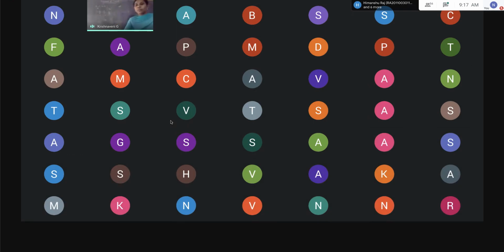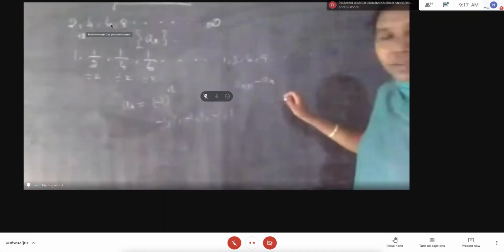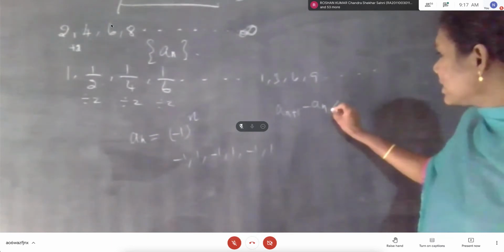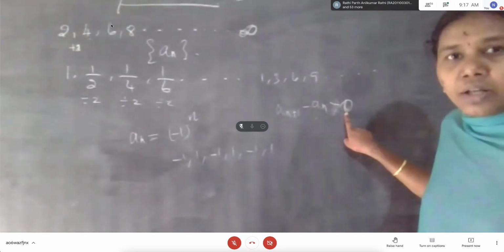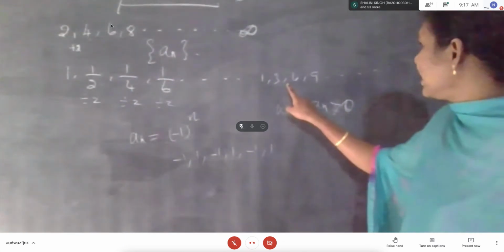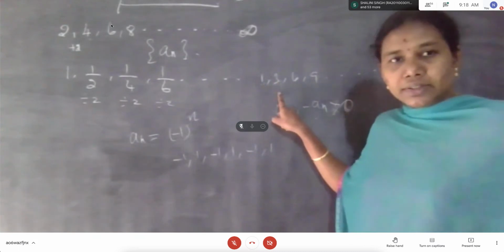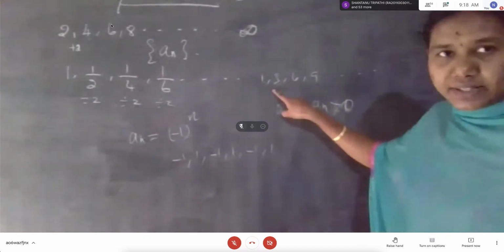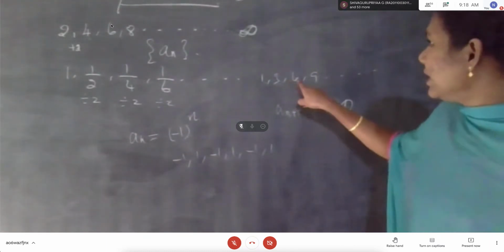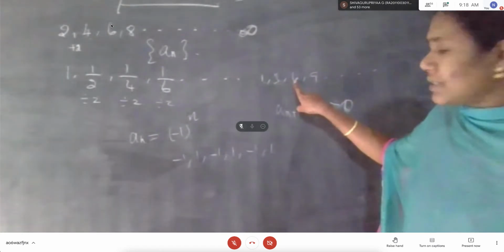Guys, listen here. Monotonic increasing sequence is nothing but, if you are taking a sequence like 1, 3, 6, 9, what is a n plus 1 minus a n? If a n plus 1 minus a n is greater than 0, it means monotonically increasing, because see here, 3 minus 1 equal to 2. 2 is a positive number, that is greater than 0, so we can say this is a monotonically increasing sequence. 6 minus 3 will be 3, 9 minus 6 will be 3.